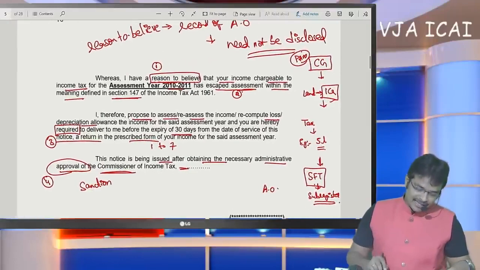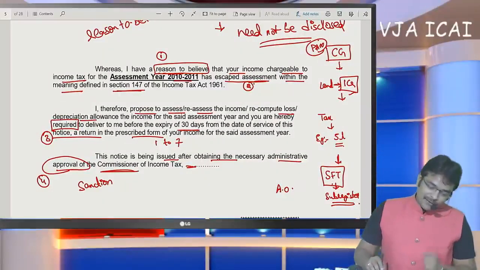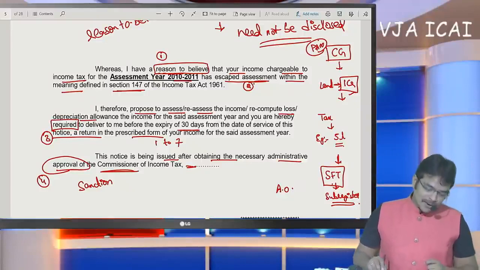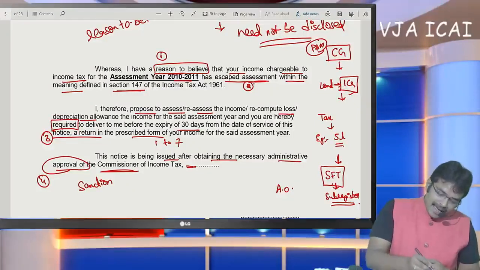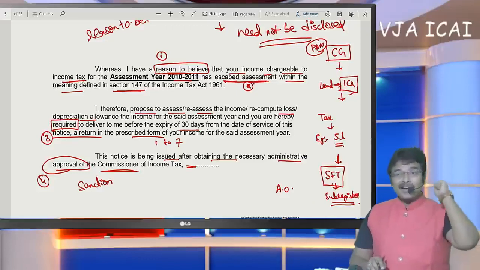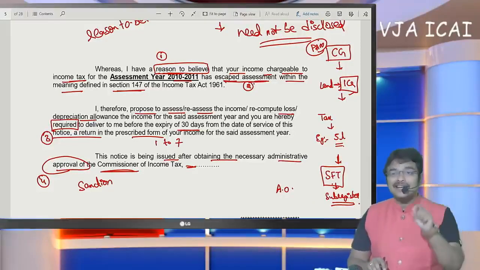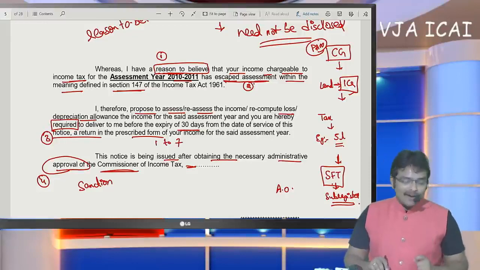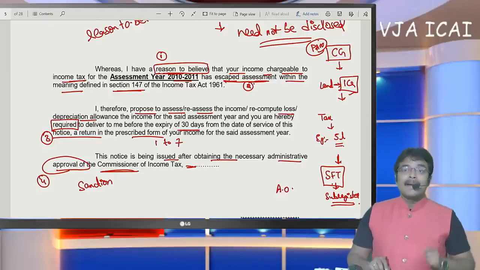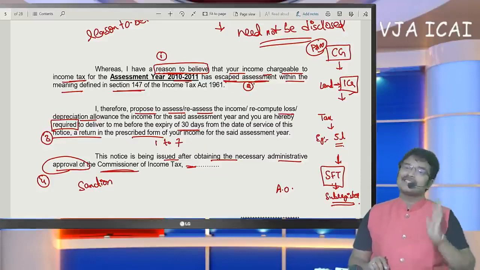If you refer here, in this case, actually capital gain SSC has not offered it as income. But if you refer to the terminology used in this notice, I have reason to believe that your income chargeable to income tax has escaped. Which income has escaped? You have not offered capital gains. That reason will not be disclosed by the assessing officer in notice under 148. That reason will be in the record of the officer, but will not be disclosed directly.